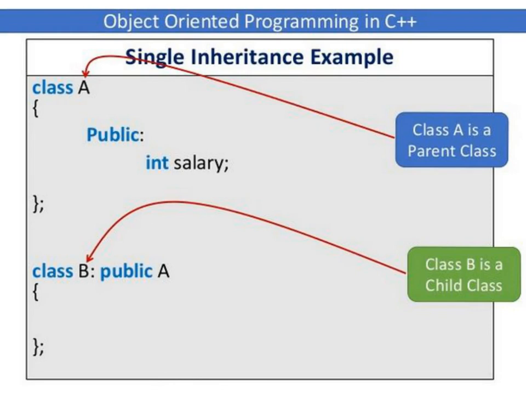Single inheritance example. So here in the example you can see we have class A and class B. So class A is what? Your parent class, and class B is your child class. In class A we have declared some data members, the salary variable with integer data type. So we have public data members, and class B is a child class which has been derived from one base class called class A. Okay, so we have specified the class keyword. B is what? Your subclass name or child class name. Then you specify the colon operator, then you specify the visibility mode, then you specify the base class name called A, which has been derived from class A.